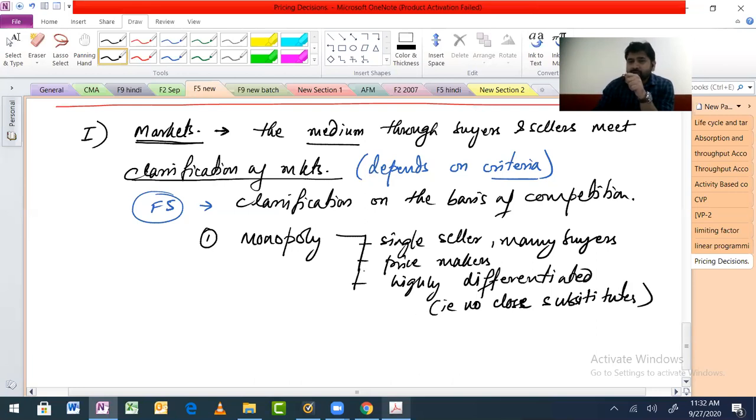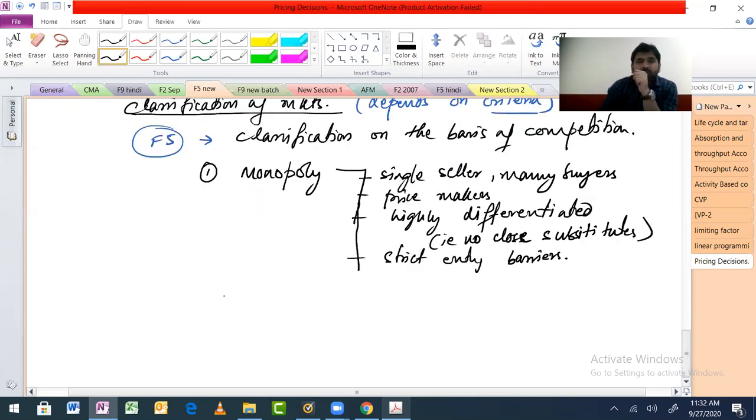So that is what we have, highly differentiated. The entry barriers are too high, strict entry barriers. They'll not let you enter this market, right? Fine. So these are some basic things. Now, point number two, another can be duopoly.